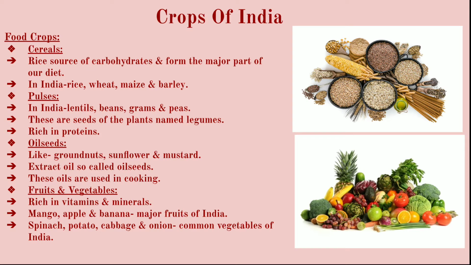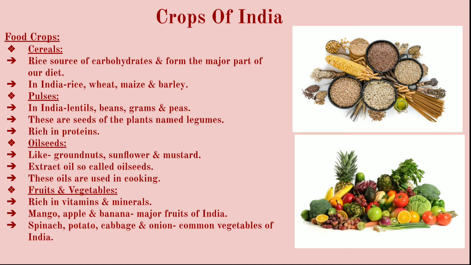In India, rice, wheat, maize, barley, these are the cereals. Rice is a staple food in some parts of India, and in some parts wheat is also a staple food. So rice, wheat, maize, barley are the cereals grown in India.